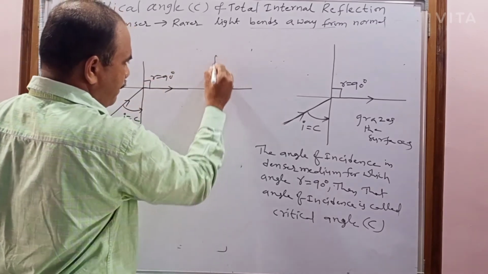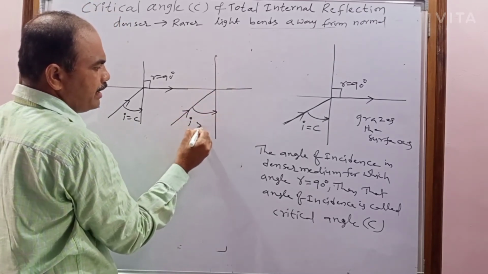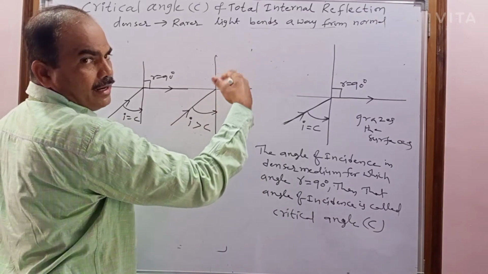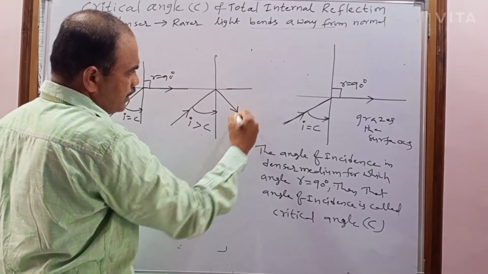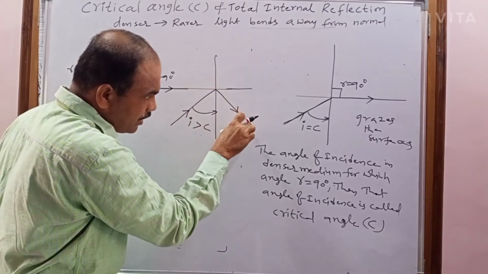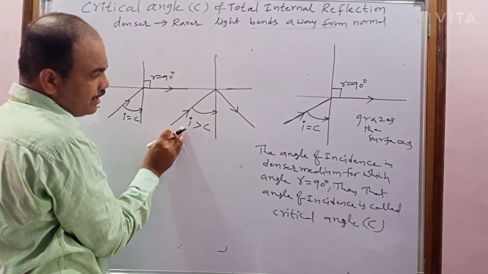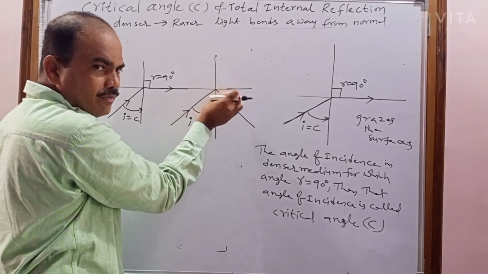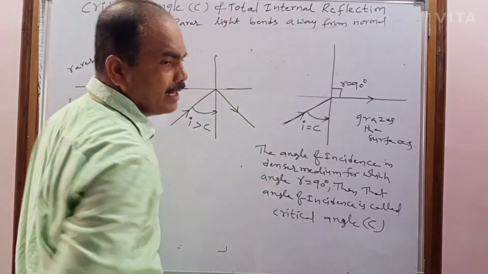For example, if I make the incident ray with an angle of incidence greater than the critical angle, what happened? Now the refracted ray does not enter the rarer medium, it simply returns into the denser medium. Initially it is traveling in the denser medium, and after incidence it is again reflected into the same denser medium, and this return is known as reflection. But here, when the light is incident at greater than the critical angle of the denser medium, the light that is totally incident on the surface is simply reflected into the same denser medium. That phenomenon is known as total internal reflection.